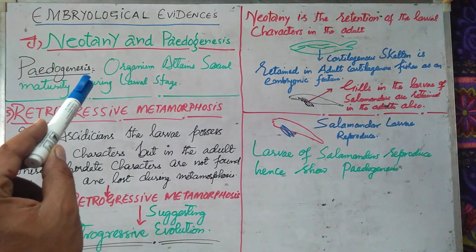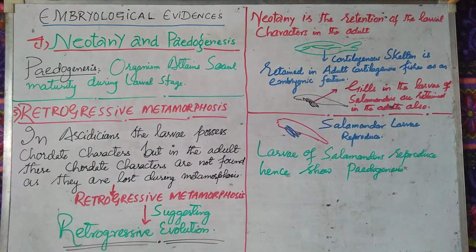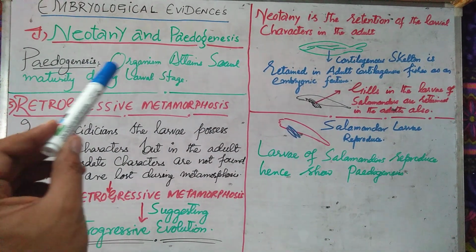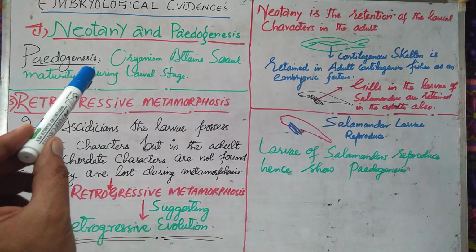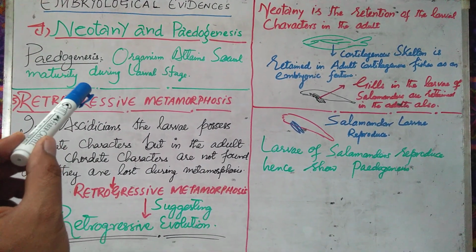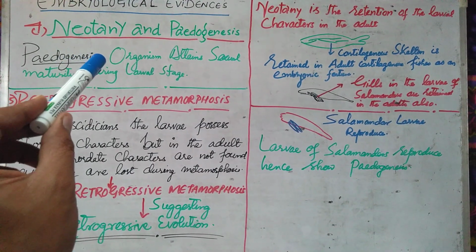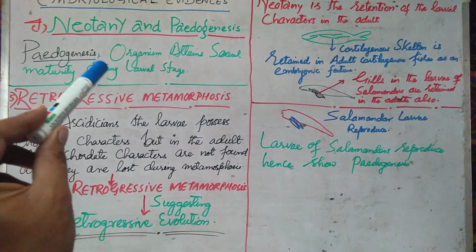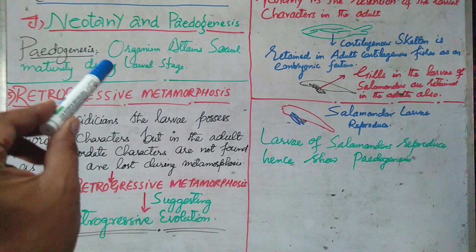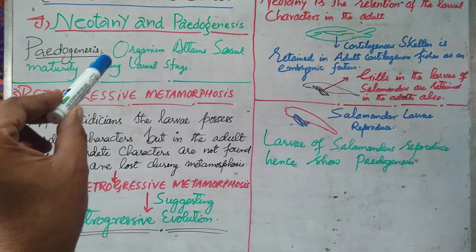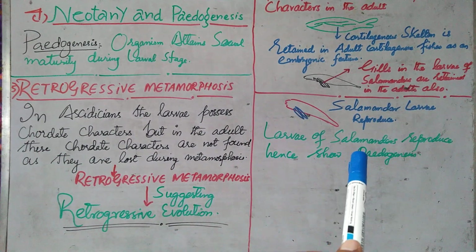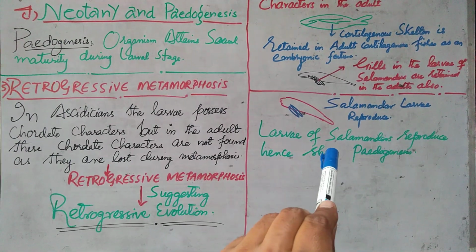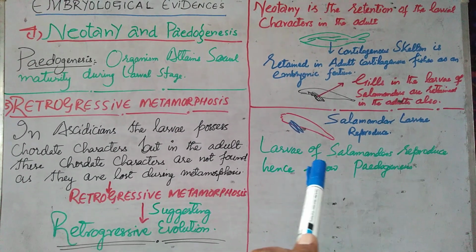After that, there is pedogenesis. Pedogenesis is quite different from neoteny. In pedogenesis, an organism attains sexual maturity during the larval stage. What does it mean? It simply means that the organism reproduces during the larval stage. Usually the organisms reproduce in the adult stage, they do not reproduce in the larval stage. But if an organism reproduces in the larval stage, this is known as pedogenesis. The example is that the salamander larvae reproduce during the larval stage. So this is an example of pedogenesis.